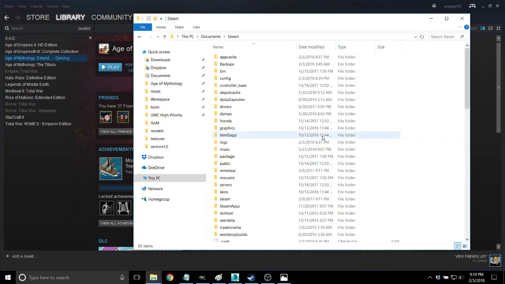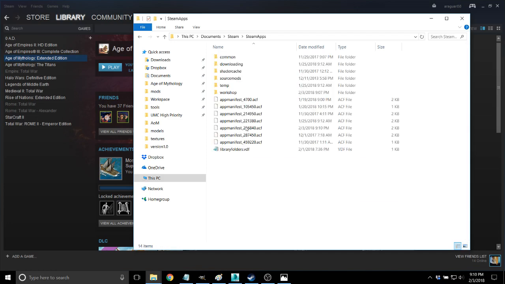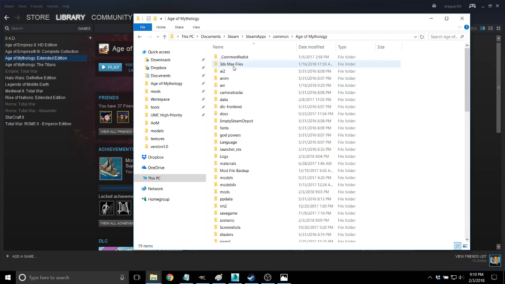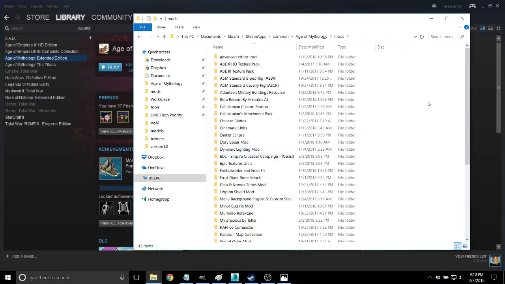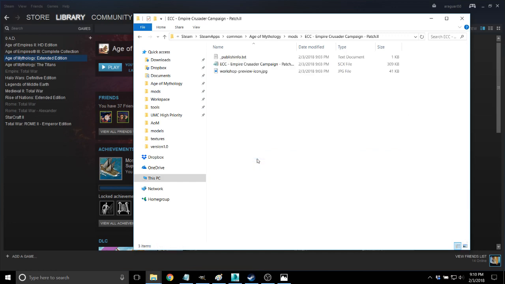what we're going to do is go to wherever we have Steam installed, whatever directory we have Steam installed in. I have it in Documents. You probably have it in Program Files. And we're going to go to Steam Apps, Common, Age of Mythology, and then we're going to go to Mods, and we're going to find that mod. I think it was this one, ECC Empire Crusader, and we're going to take this SCX file.